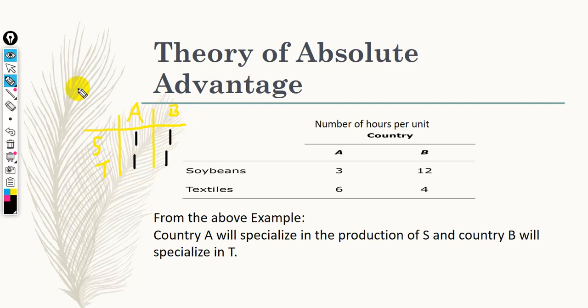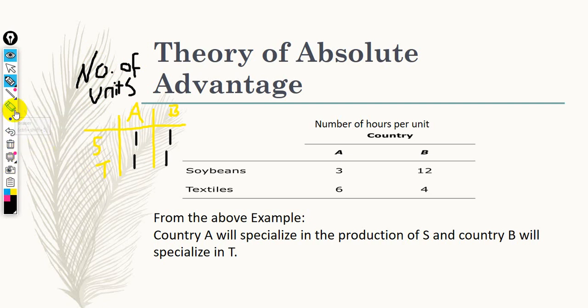So this is the number of units before specialization. So before specialization, it is 1, 1, 1, 1.